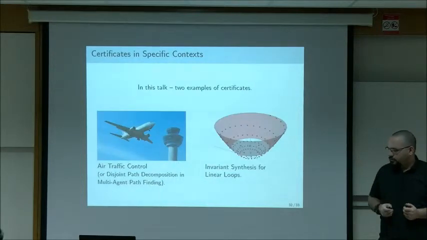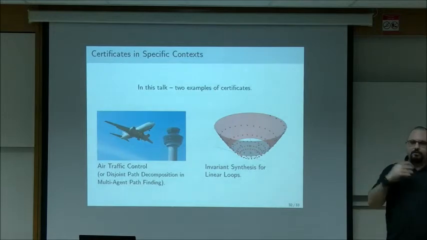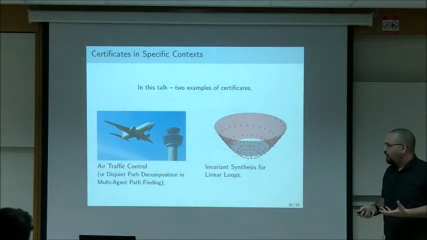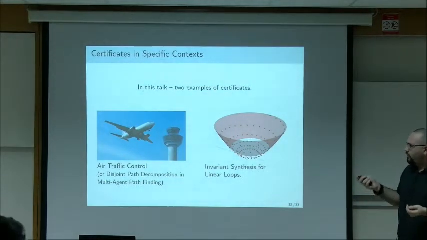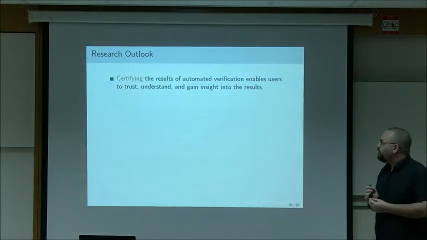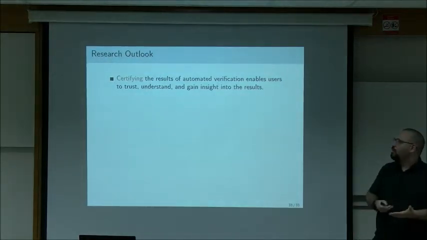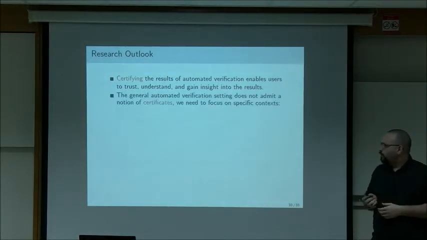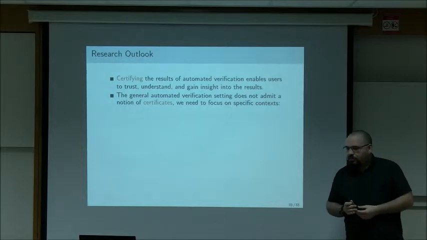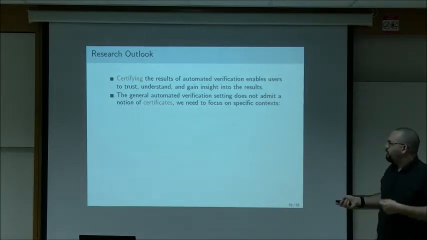So what we've seen are two very different contexts where explanations make sense. One for humans, one for machines. But these are things we can explain, and the techniques used to explain them are very, very different. And in general, certifying the results of automated verification enables us to trust the system, to understand it, to gain some insight on the workings. And this is something very desirable. Unfortunately, there is no right definition of explanation in the most general sense. So what we need to do is focus on specific contexts.